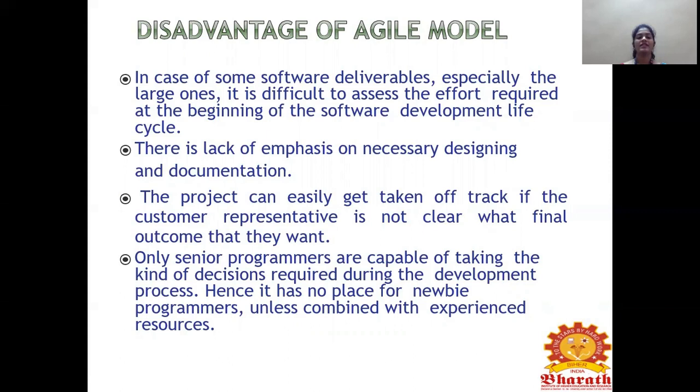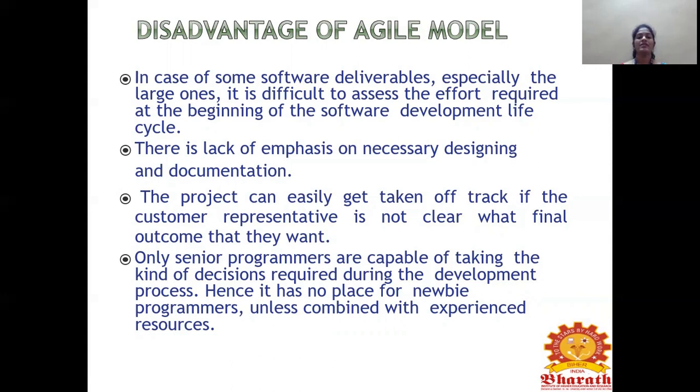Then the project can easily get taken off track if the customer representative is not clear about what final outcome they want. Agile is mainly based on user interaction, right? So if the customer himself does not know exactly what output, what outcome he needs, then it will be very difficult for us to develop the system in an agile model.